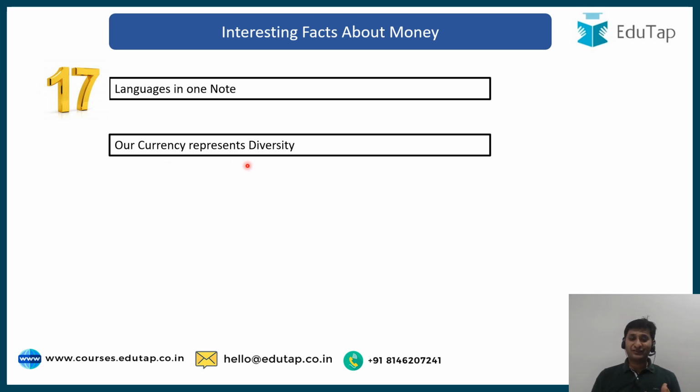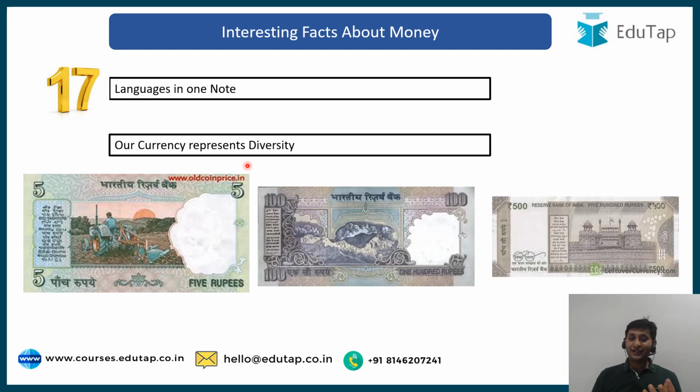But apart from these languages, let's try to analyze the pictures that are there on the different notes. So 5 rupee note, I don't know how many of you have seen this. Now there is a different 5 rupee note also which does not have this picture. A picture of tractor is there, right? A farmer is shown driving a tractor, right? Then picture of Himalayas. If you see them carefully, these are Himalayas.